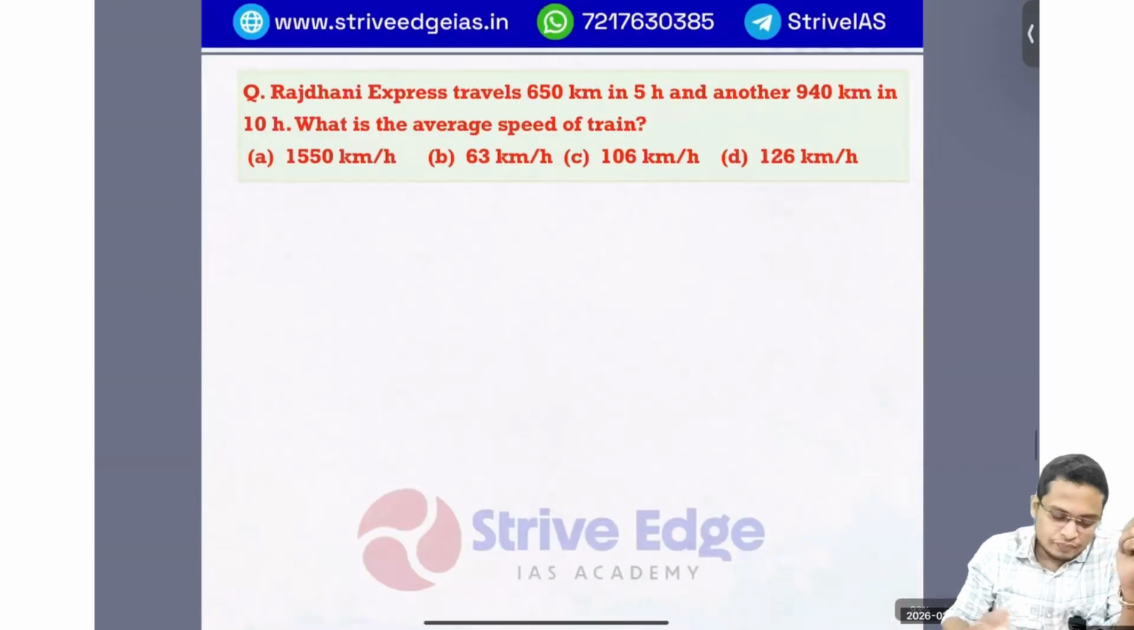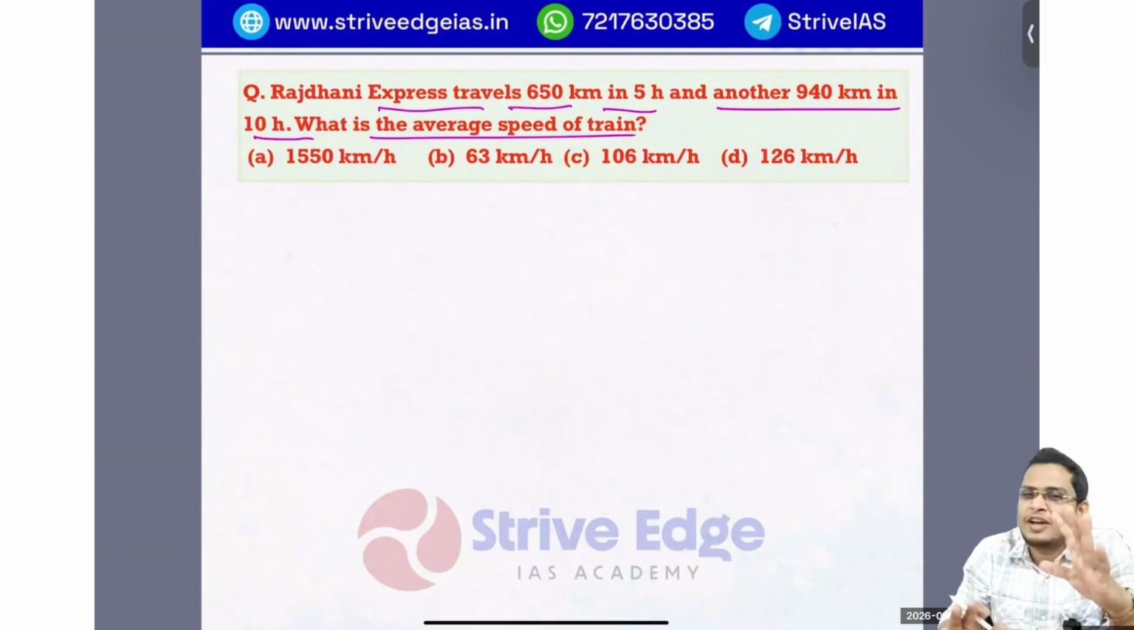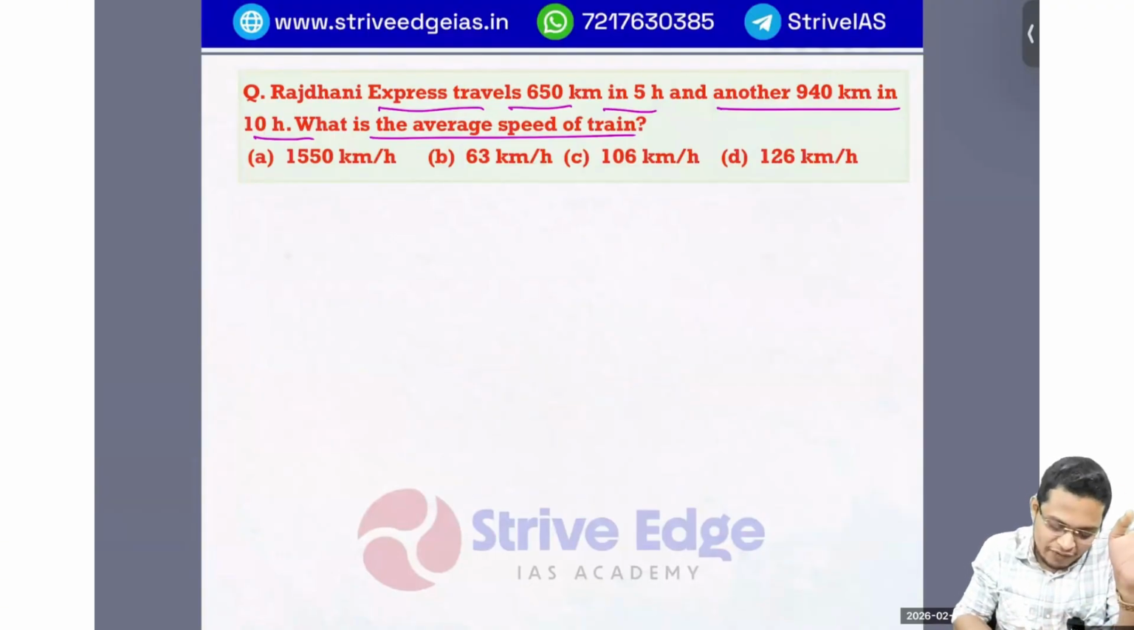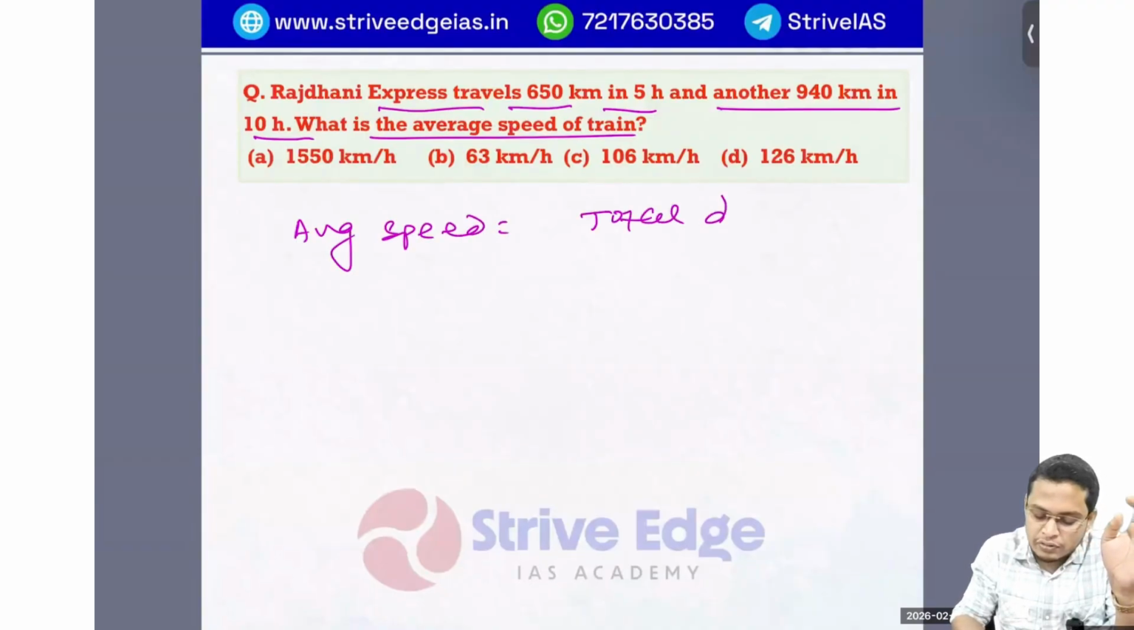चलो आगे बढ़ते हैं. So Rajdhani Express travels 650 km in 5 hours, and another 940 km in 10 hours. What is the average speed of the train? I think we have solved a lot of average speed problems, and UPSC already asked the average speed concept in previous years also. So what is the formula of average speed? Average speed equals total distance by total time. So what is my total distance?